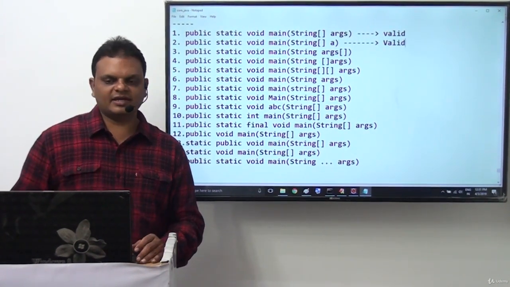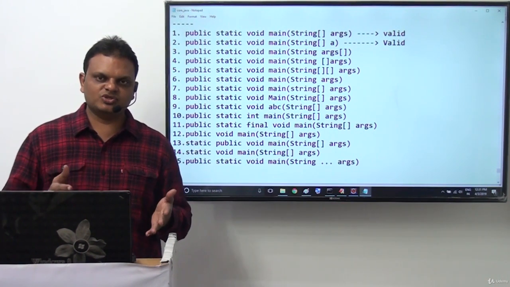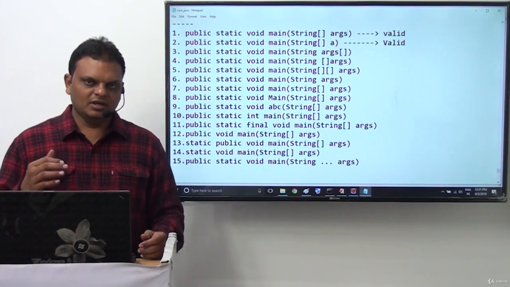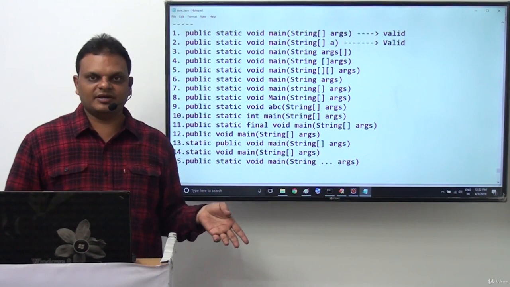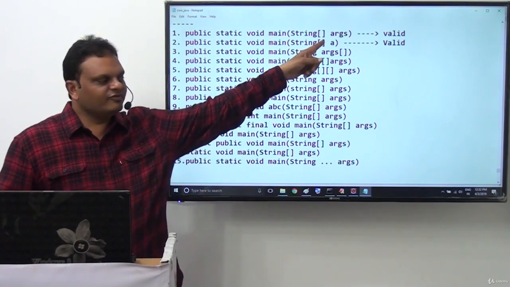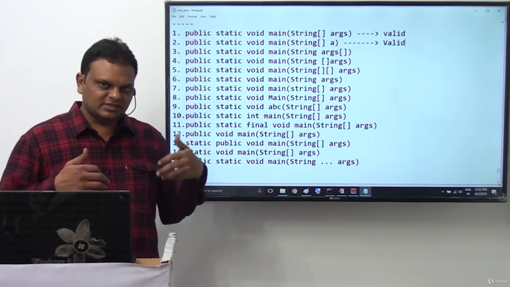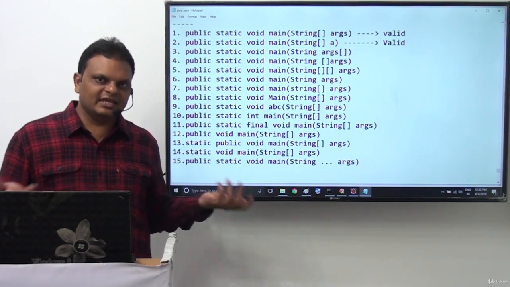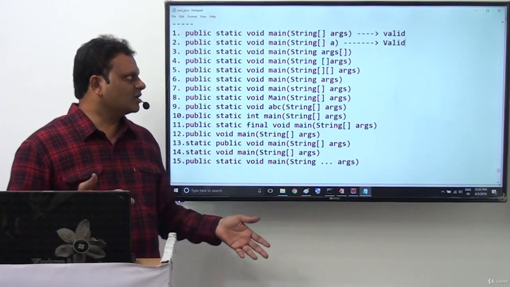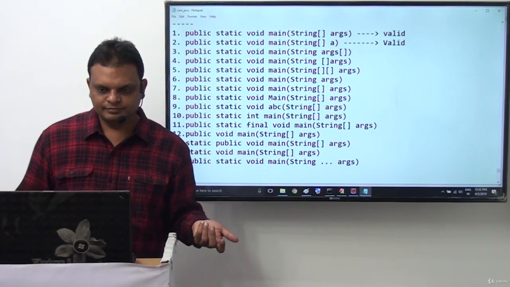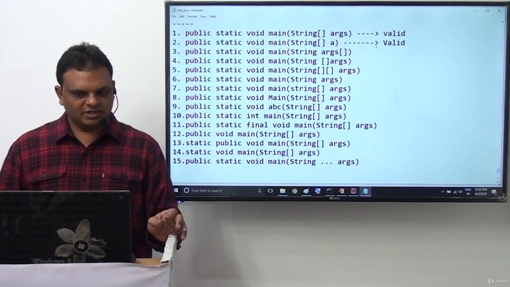How can we say it is valid? In general, inside the main method we always write args, but now we provided a, and still it is valid. Why? Because args is a user-defined variable. Once it is our own defined variable, we can use any name. It is not exactly args. So we are able to provide variable a. That's fine. It is valid.